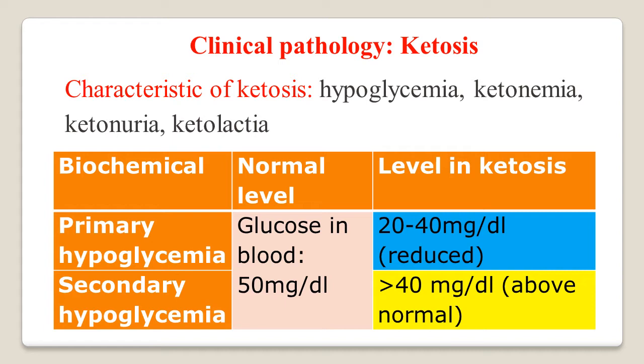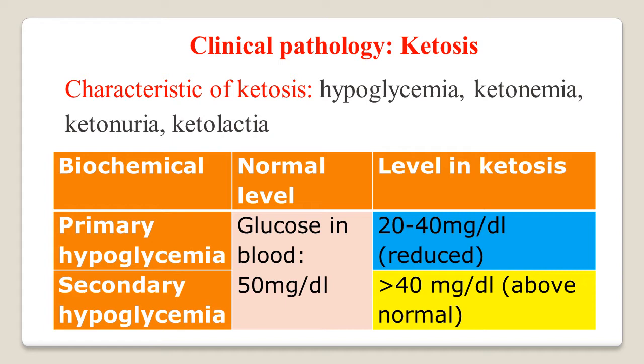First, we talk about glucose level. The normal blood glucose level is 50 milligram per dl.